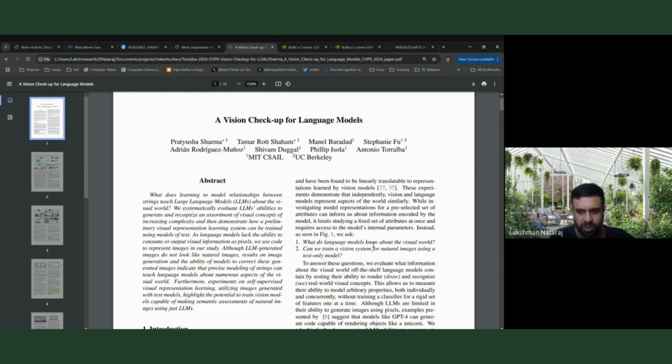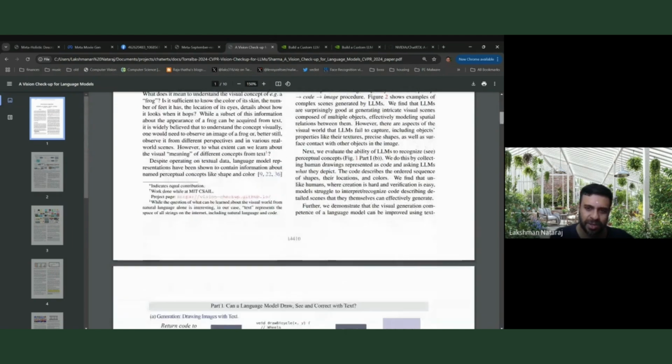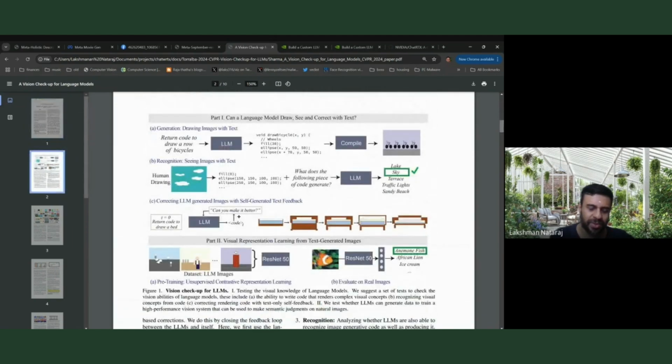What do language models know about the visual world without actually seeing it? And can we train a vision system for natural images using a text-only model? These kinds of creative works are something I really look forward to. So you can see some more things in the paper. This is the one which I've put here, right?